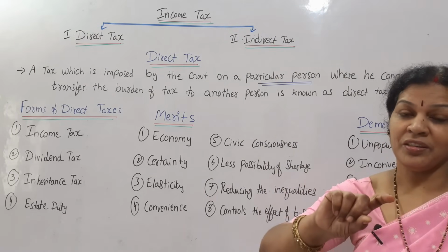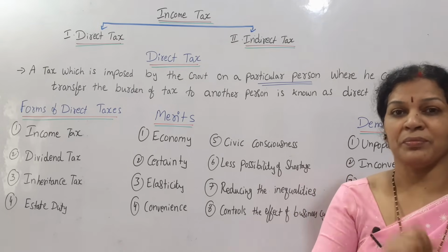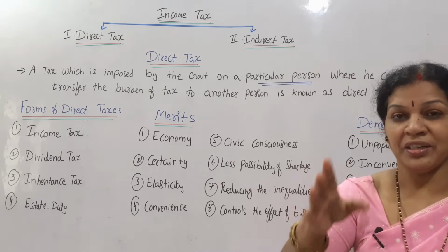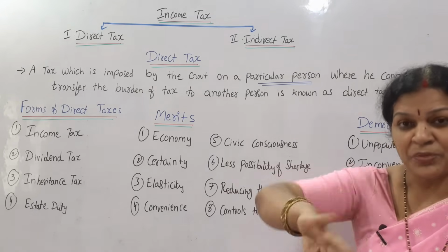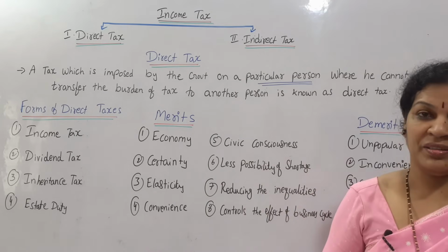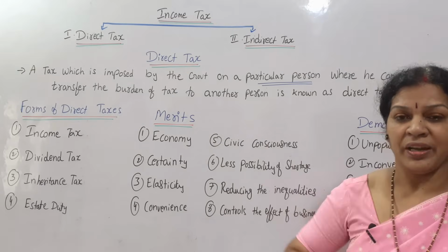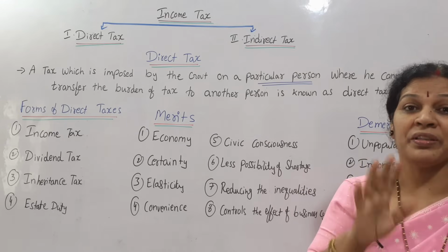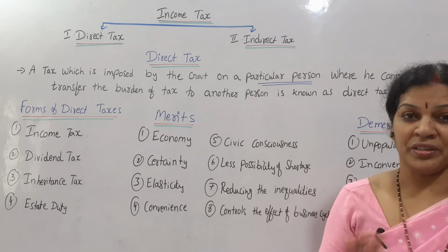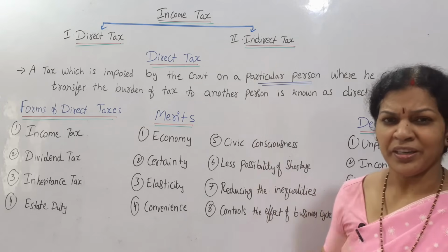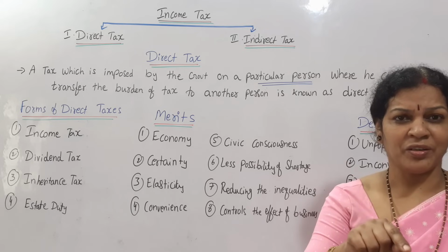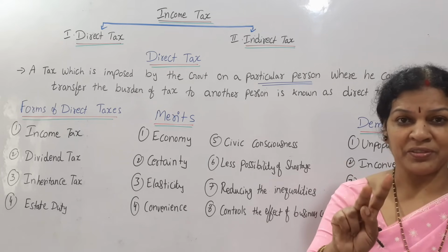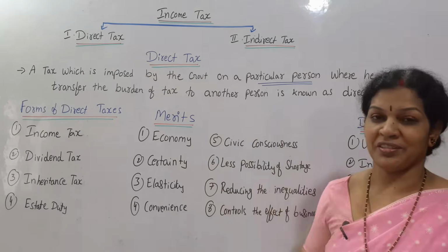is where, on a person, government is charging some tax, and that tax can be transferred from this person to another person. It is transferable, whereas here it is not transferable. Directly on one person, when government is charging tax, they have to pay the tax. There is no other alternative. But here you can transfer it. It means on a person where government is charging tax, the taxable person and the person who makes the payment are different. Here both are the same.